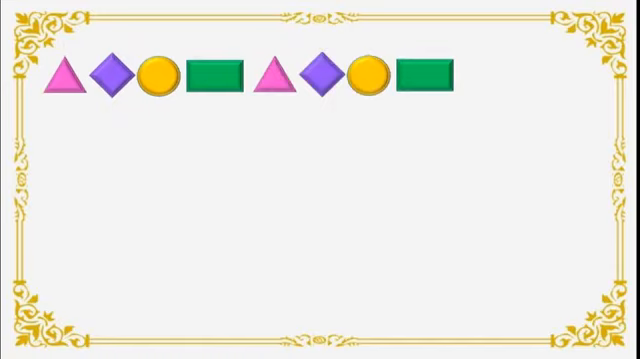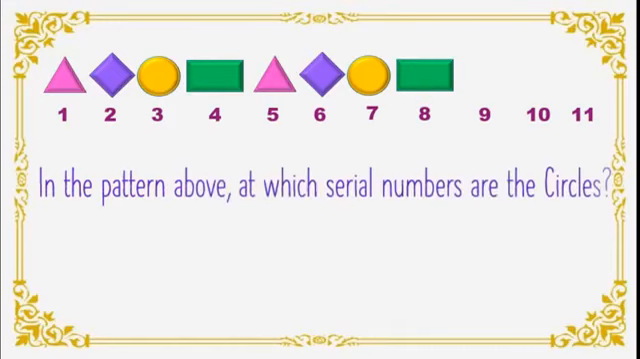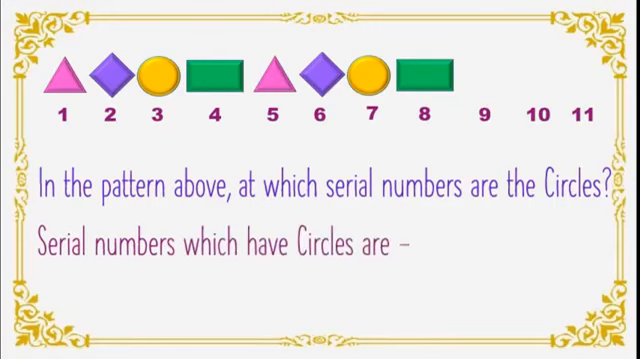Now again the same pattern is there. We will give the numbers. You know the numbers now, correct? 9, 10, 11. Okay. Now one question. In the pattern above, at which serial numbers are the circles? Now we have already done the triangle. Now we have to do the circles. We have to find out the serial numbers in which circles are there.